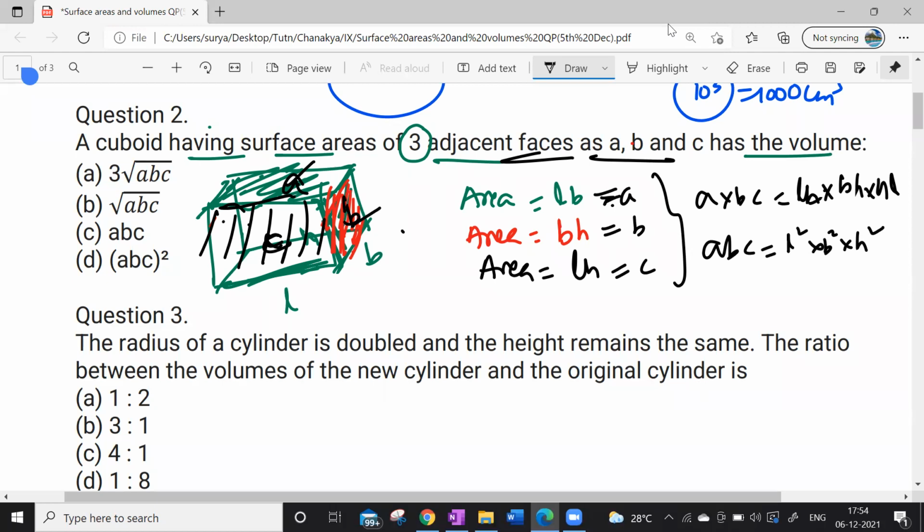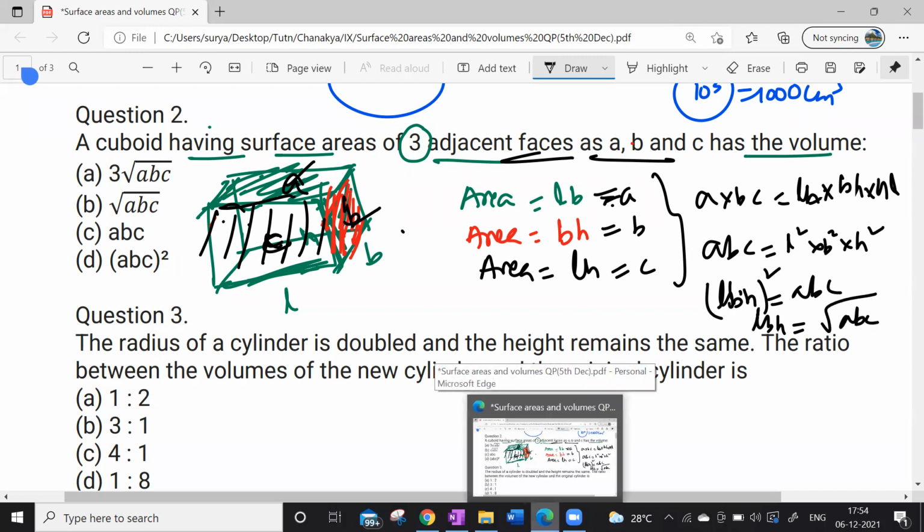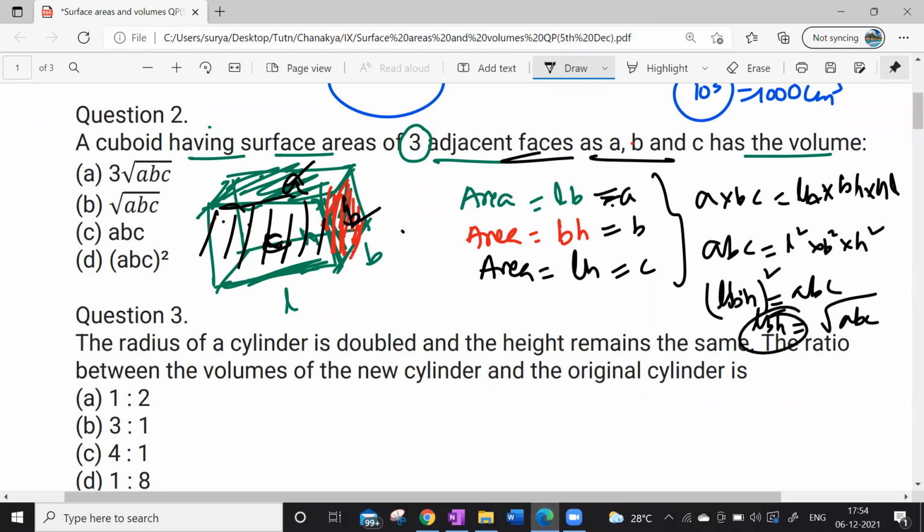LBH whole square is equal to ABC. So LBH is the square root of ABC. What is LBH here? The volume of the cuboid. So therefore, volume is going to be square root of ABC.